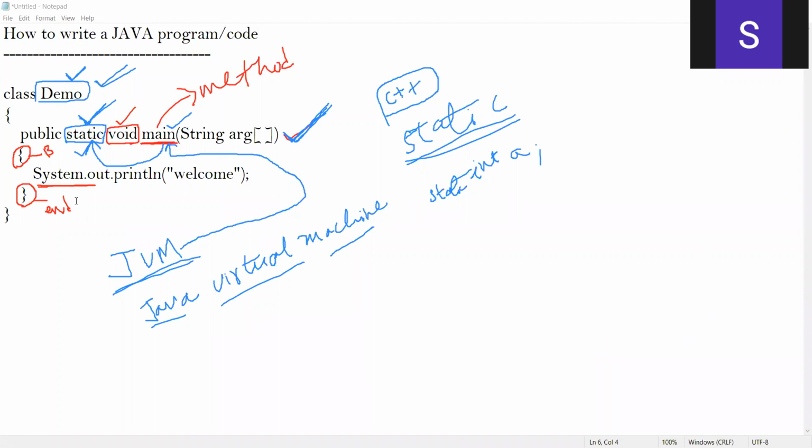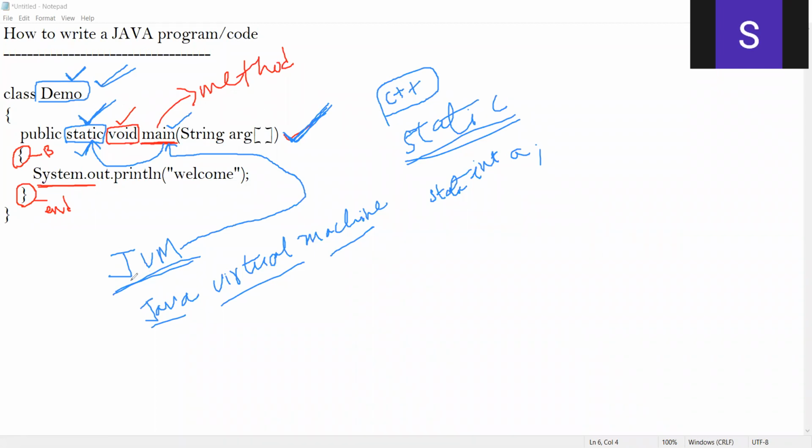I hope you understood the significance of this static keyword. Because the JVM is going to invoke your main method with respect to the class name, in order to achieve this, it is mandatory that you prefix it with the keyword called static. Right? Fine. So I'm done with static.